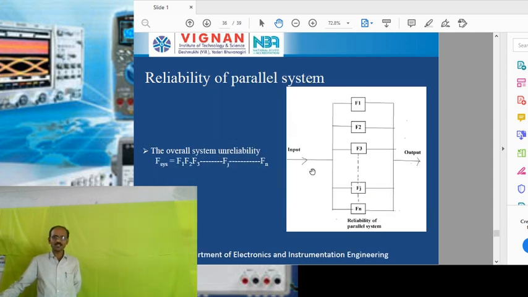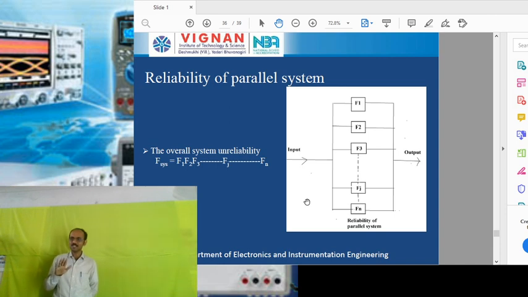In the parallel connection, if any one element is damaged, then there is no problem. The remaining elements will be working in a proper way. In this case, we are using n number of elements here. Of those n elements, if n minus 1 elements are damaged and only one element is working in a proper way, then also we can get the correct output if you apply the input here. That is the basic difference. In a series connection, if any one element is damaged, we cannot use that system for further applications, whereas in the parallel system, if any one element is damaged, we can still use the system for the measurement of other applications.